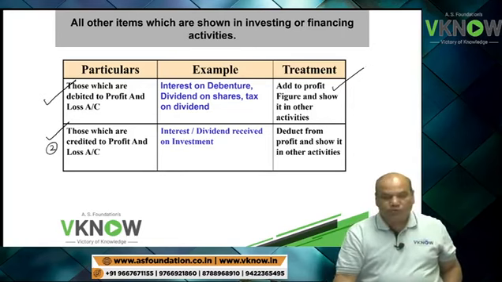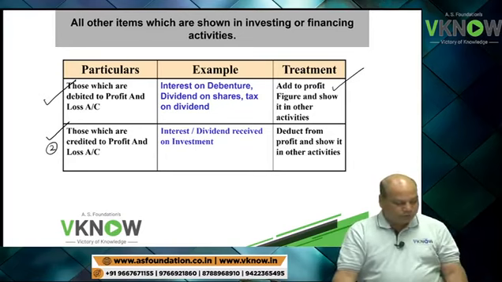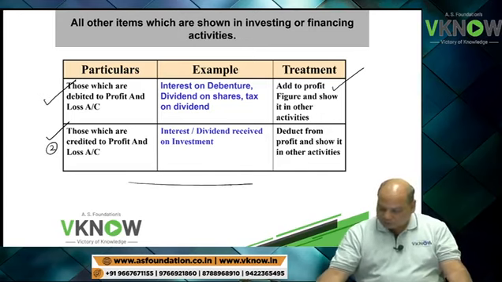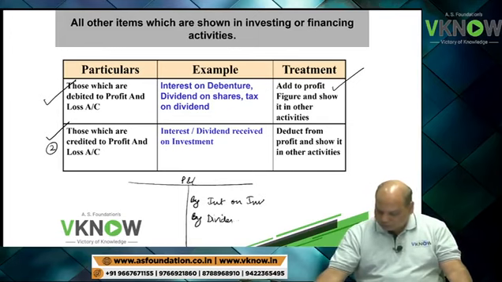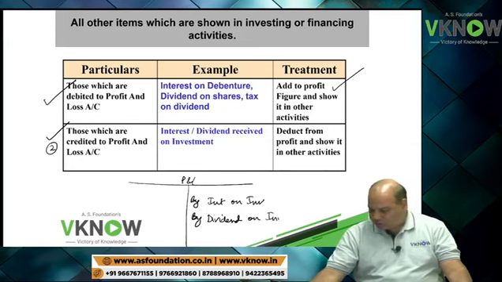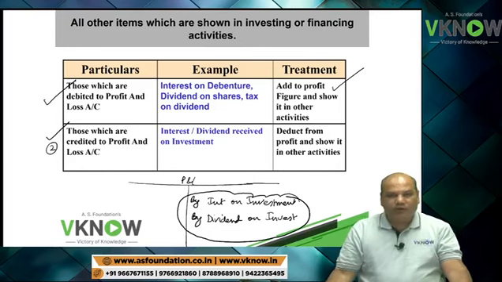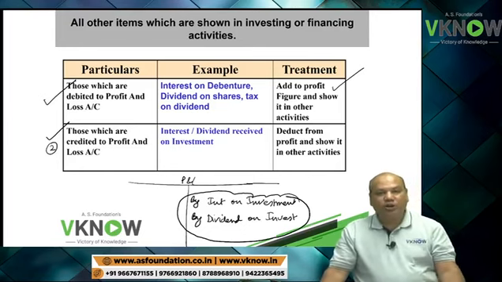Now write down point number 2. Those items which are credited to P&L account. Example, suppose there is a P&L account, we have by interest on investment, by dividend on investment. Now this interest on investment and dividend on investment should be shown in investing activity, but they have been shown in P&L account.